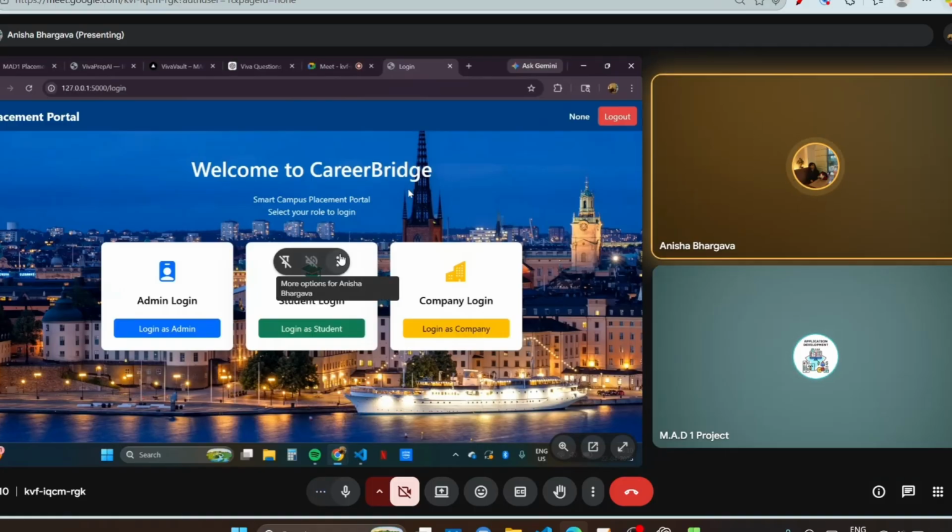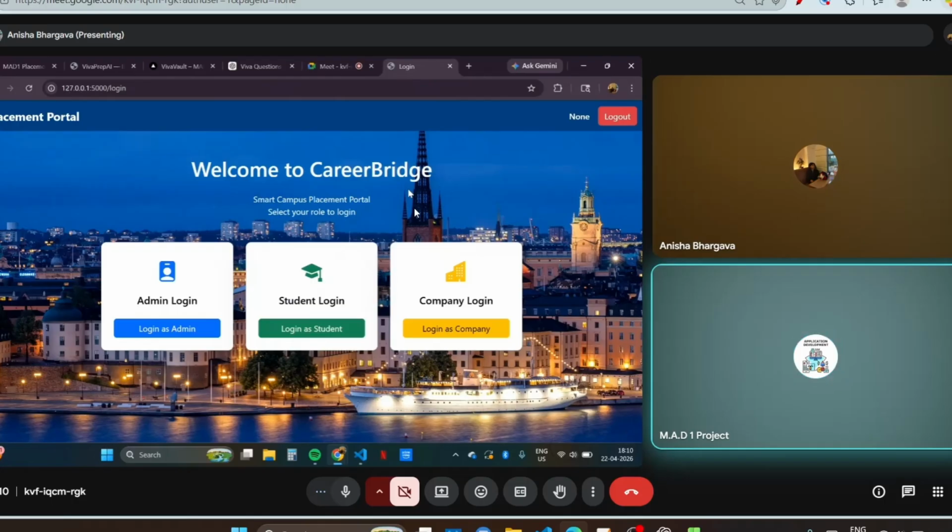Okay, so I have to explain everything first, right? Yeah, you have to explain. Yes, please first show your code and run it from the command prompt or VS Code. It depends on you how you would like to run.